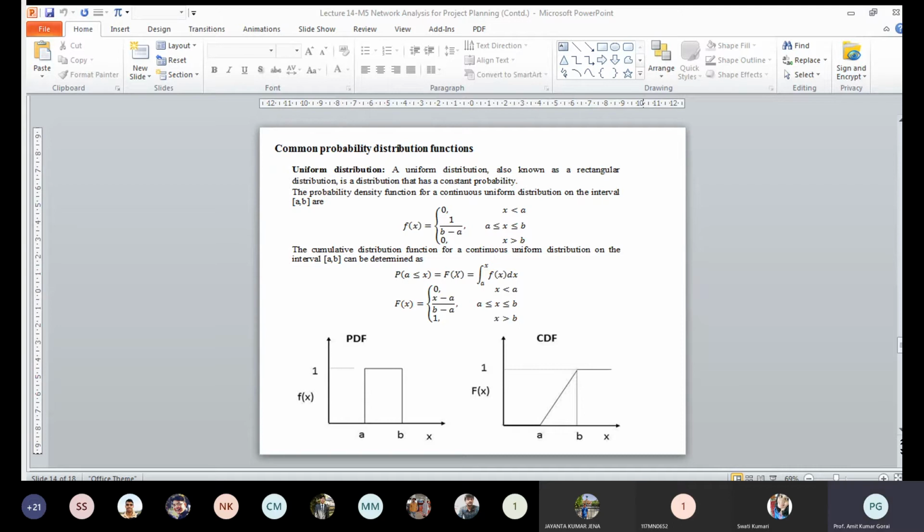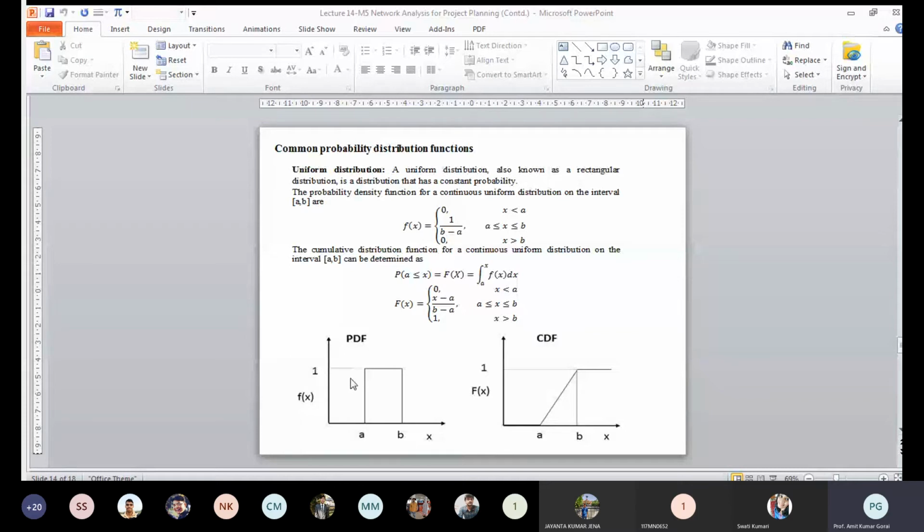Now come to a simple example. If we have a uniform distribution, there are so many distributions, and later when we discuss reliability analysis we will discuss the more complex density functions that can be used. Here we will just introduce one simple function, the uniform distribution, also known as the rectangular distribution, a distribution that has a constant probability. That means every time the probability is constant.